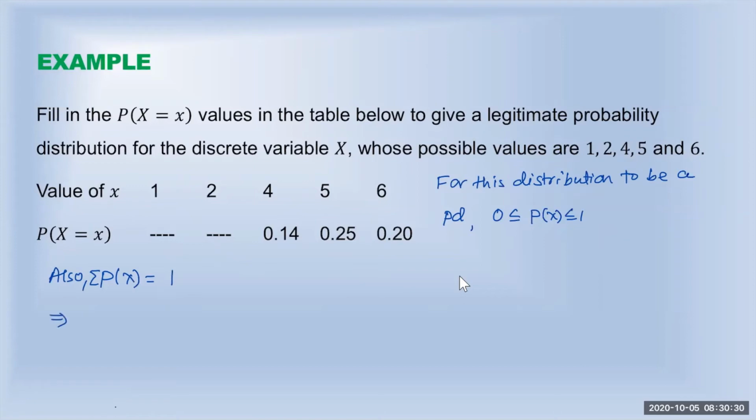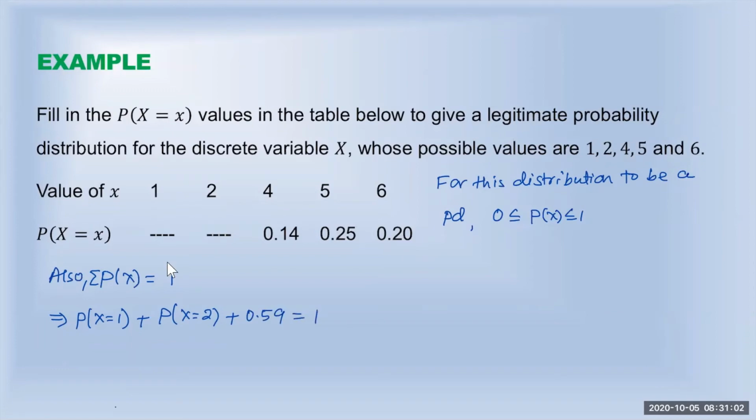Now, we don't know this one. When x is equal to 1, I don't know what that probability is, plus the second one, probability when x is equal to 2, I don't know what that is. But if I add 0.14 plus 0.25 plus 0.20, that is 0.59. I know the total is equal to 1.